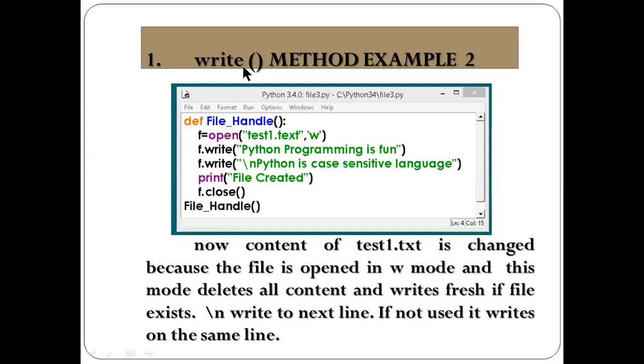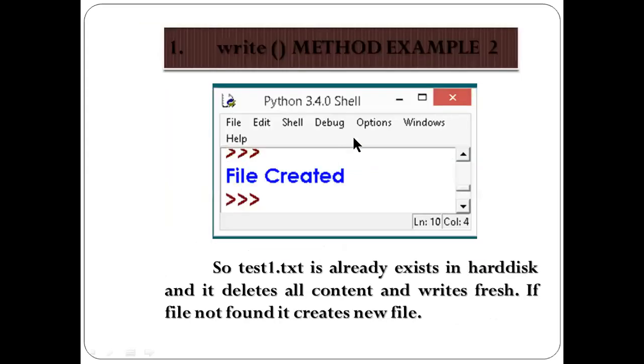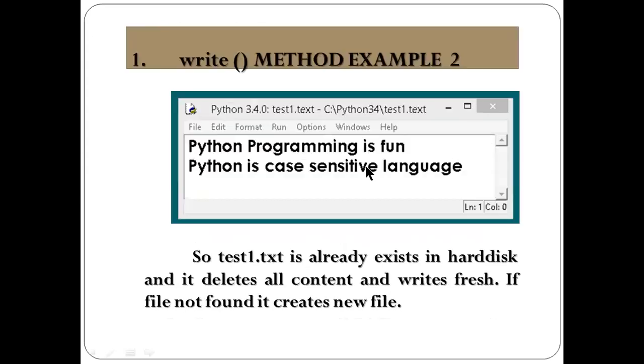See, in the previous slide I showed you that one line is written there. If I run again and assign a value here, whatever I have assigned will replace the previous one, because it is only in write mode, only creating. So only this message will be displayed; no value will be displayed, because write mode is a creating mode. See this line, the new line, it is appearing.